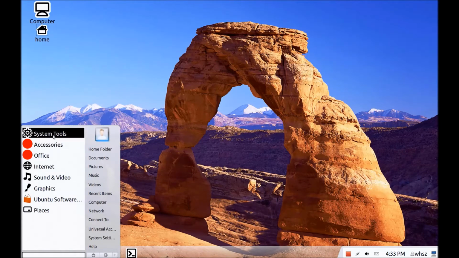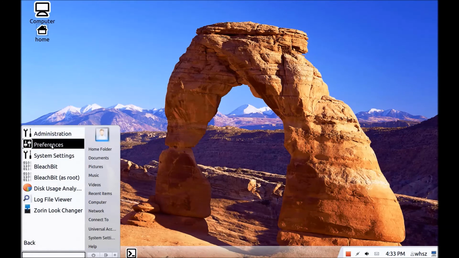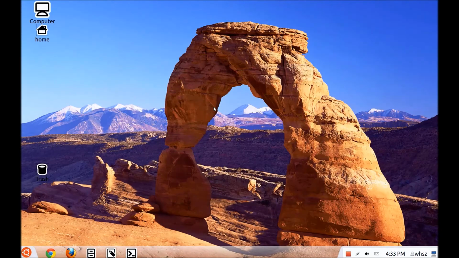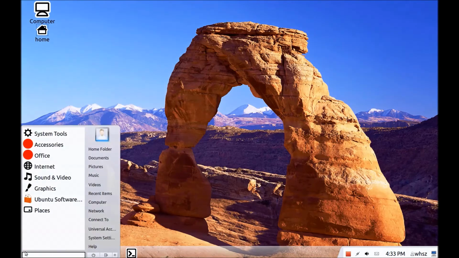We are still in system tools and system settings. We had that BleachBit that is like CCleaner to delete temporary files that you don't need anymore. Disk usage analyzer, maybe I have a quick look at that. My total disk is 19 gigabytes, and of that I use 41%, corresponding to 7.9 gigabytes, which is the total system and the installed programs. I installed a few programs, not too many.